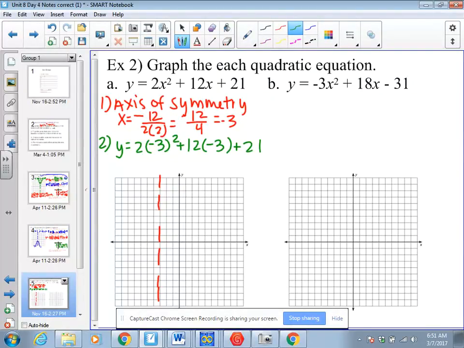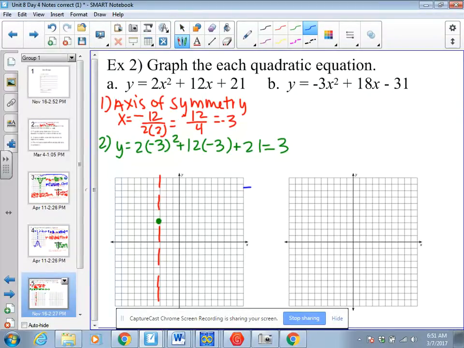Let's see. 18 minus 36, so negative 18, plus 21 is 3. So my vertex falls at negative 3, positive 3.